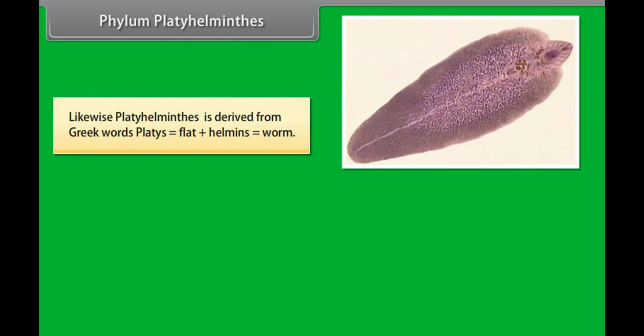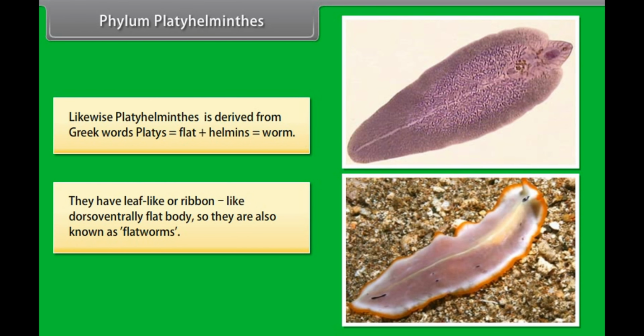Phylum Platyhelminthes. Likewise, Platyhelminthes is derived from Greek words platys, flat, plus helminths, worm. They have leaf-like or ribbon-like dorso-ventrally flat body, so they are also known as flatworms.